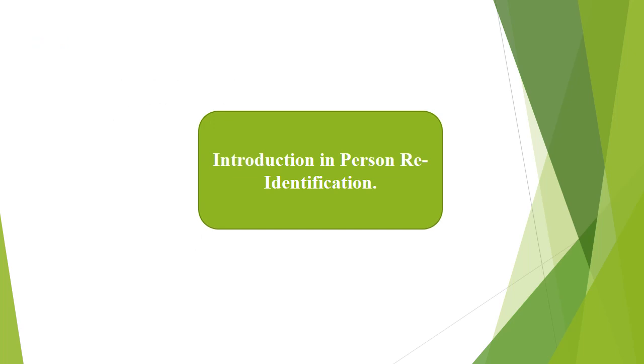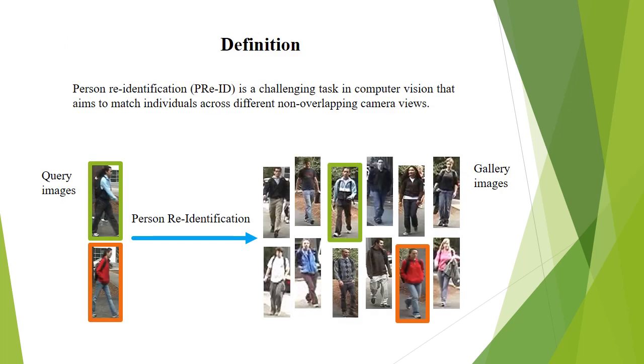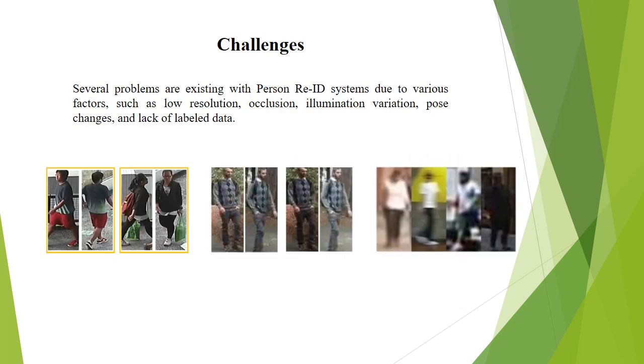Introduction to person identification. Person identification is a challenging task in computer vision that aims to match individuals across different non-overlapping camera views. For example, we can detect a query image among different gallery images. Several problems exist with person ID systems due to various factors such as low resolution, occlusion, illumination variation, pose changes, and lack of labeled data. These images show some challenges.